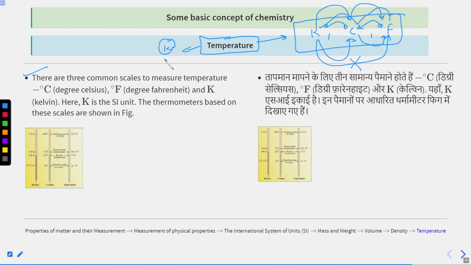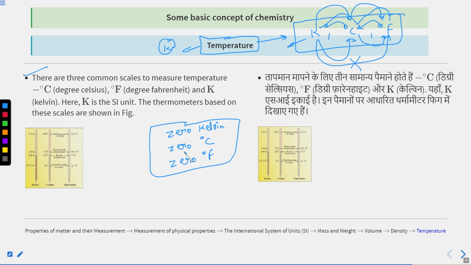Now I want to tell you the interesting part, that in each case you can go to zero. You can say 0 Kelvin, 0 degree Celsius. In each case you can write 0, 0 and 0.